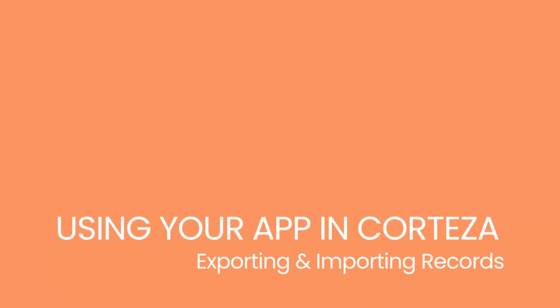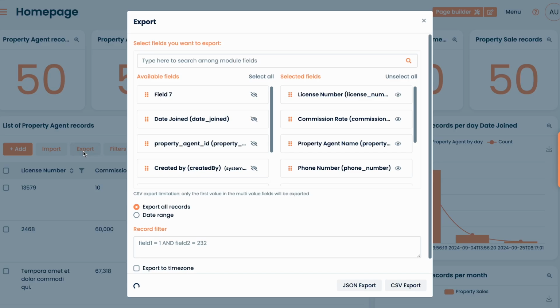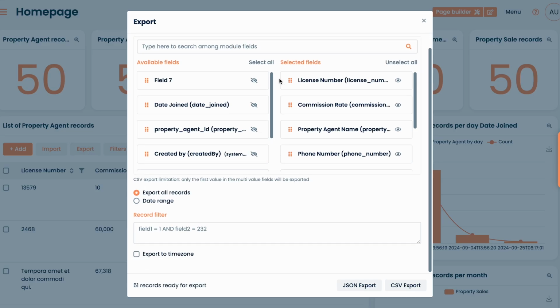We'll finish with exporting and importing records. To export records, click Export, then select the fields you want to export, the date range, and the export format.